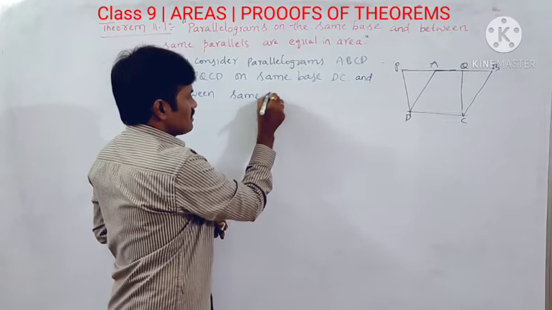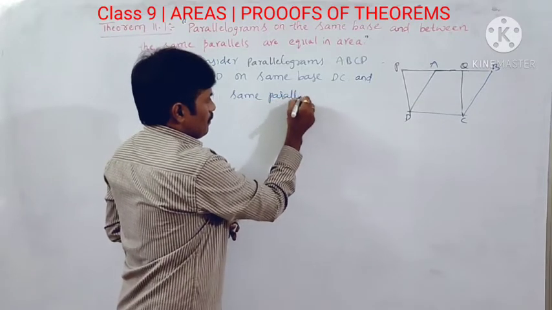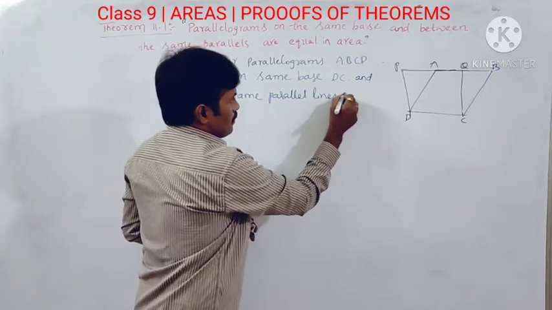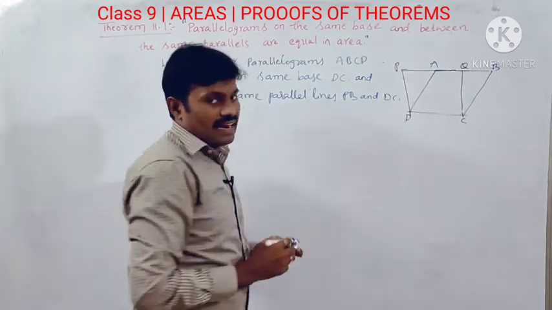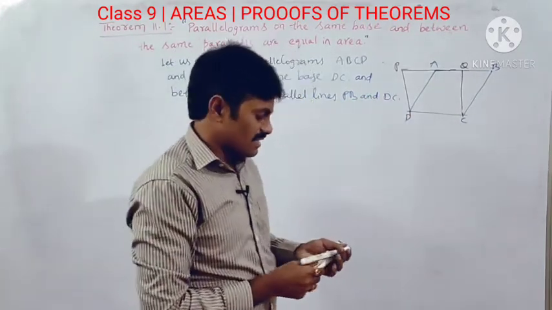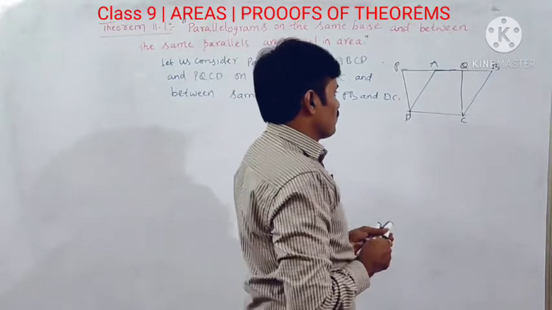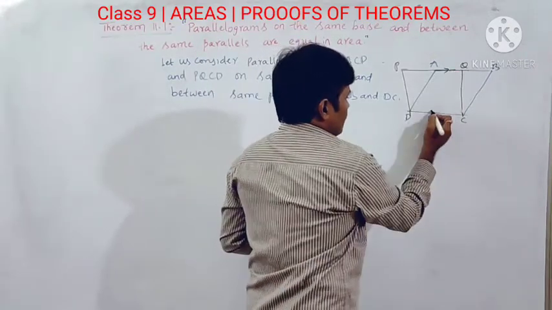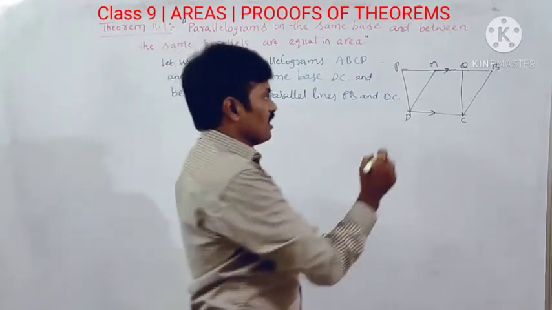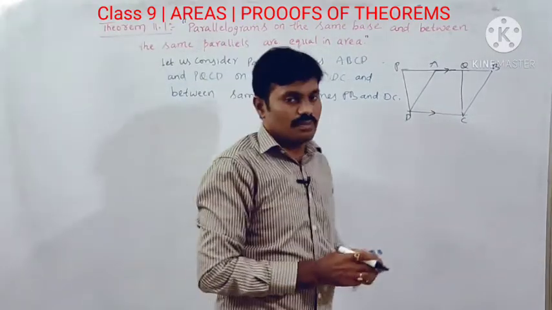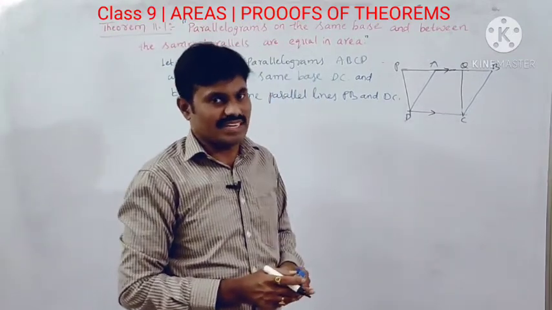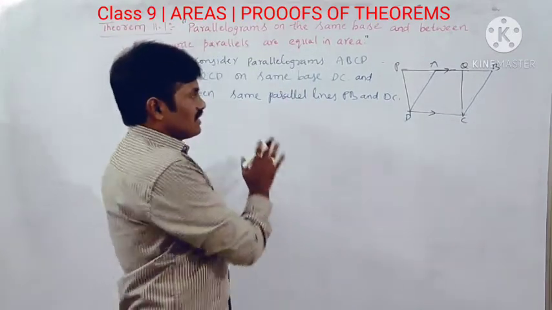The same parallel lines PB and DC. See here, clearly we come to know that they are given. Two parallel lines are given, so I have assumed PB and DC are the two parallel lines. I am denoting these two parallel lines with arrowheads. Clear, now this is given.